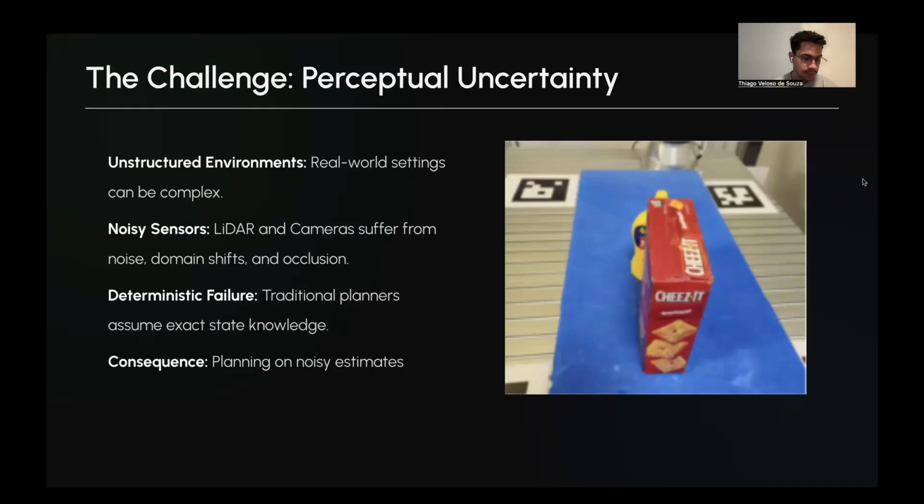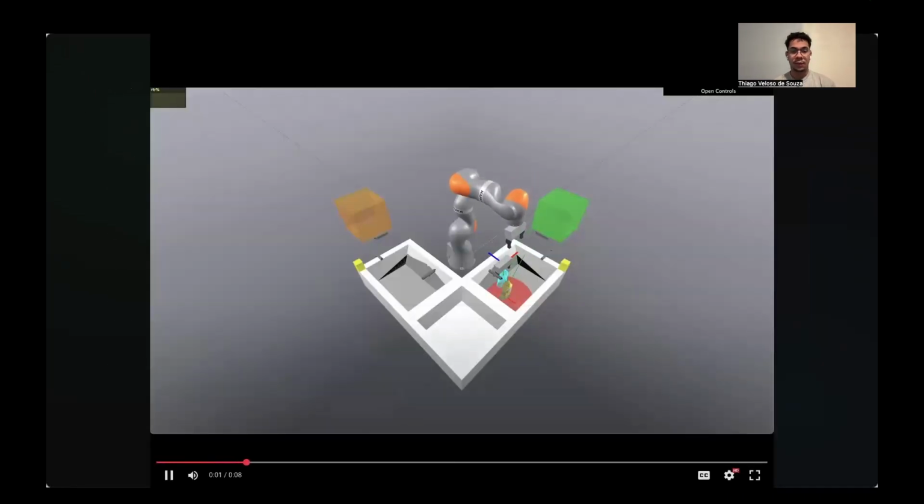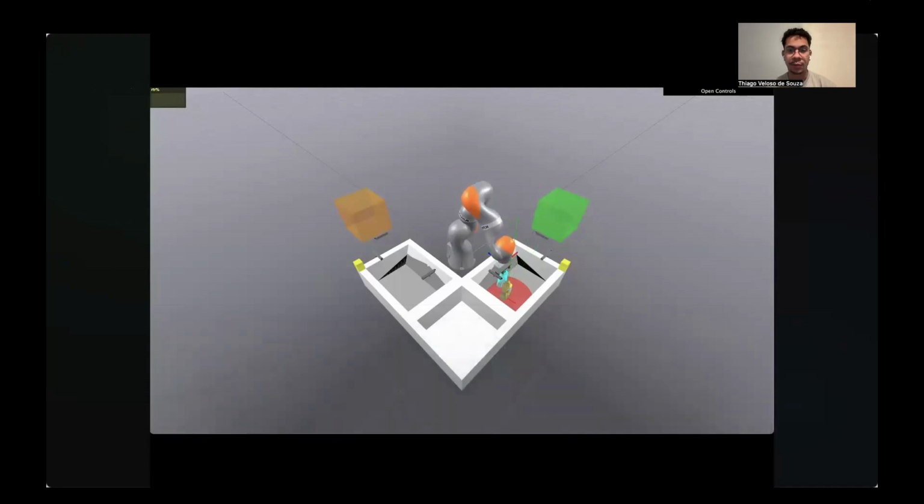For example, in the setup that we've done, we have the following. It's an object, a mustard bottle, that is being picked. The RRT does not take into account the uncertainty and fails in the picking.